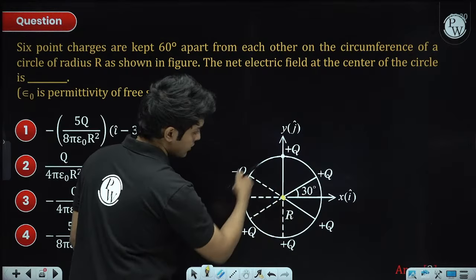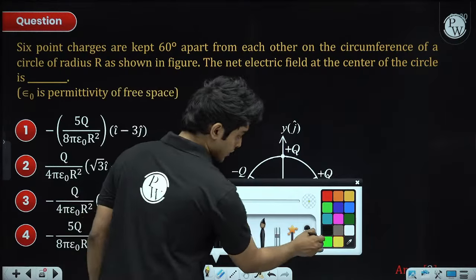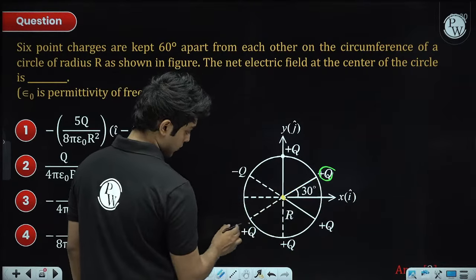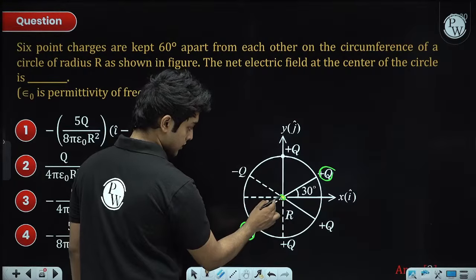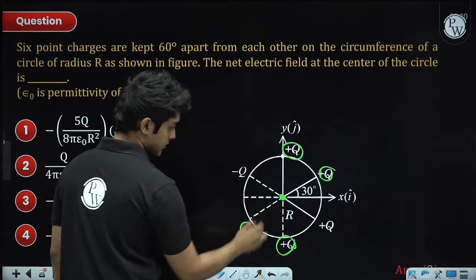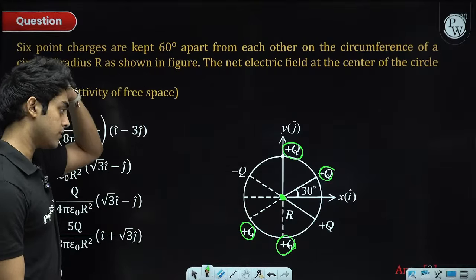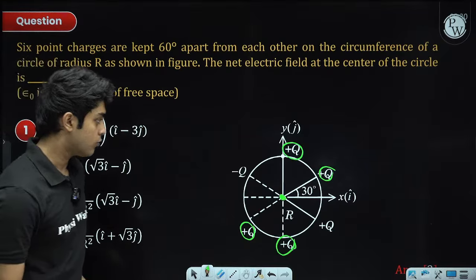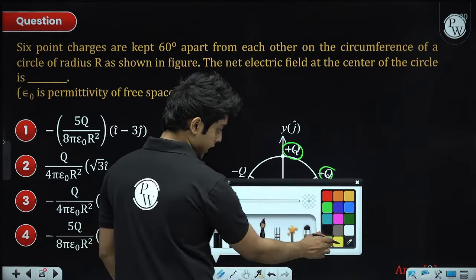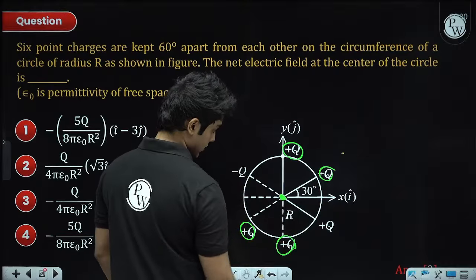These 6 charges are placed at the circumference of a circle. Now due to this plus q and this plus q, they mutually cancel each other off at the center, and due to this plus q and this plus q also, they mutually cancel each other off at the center, since their fields will be anti-parallel. So we don't have to look at them. We only have to look at the other two charges, which are this minus q and this plus q.